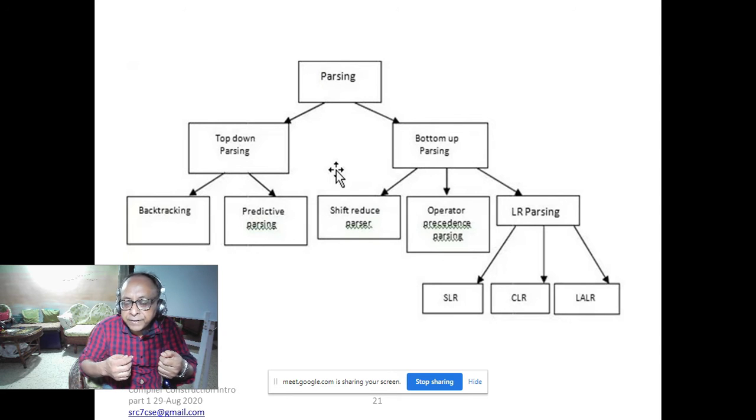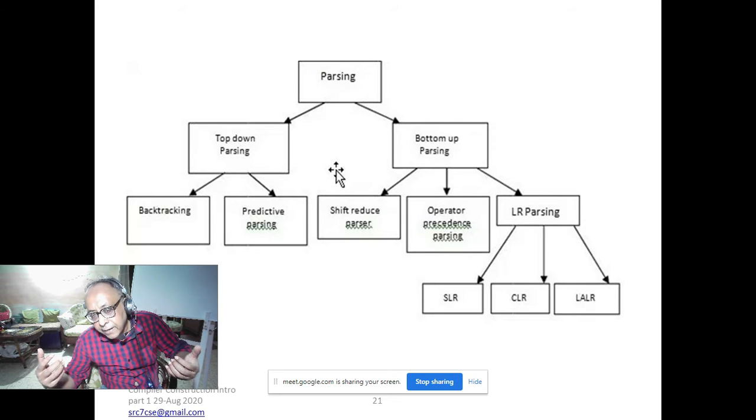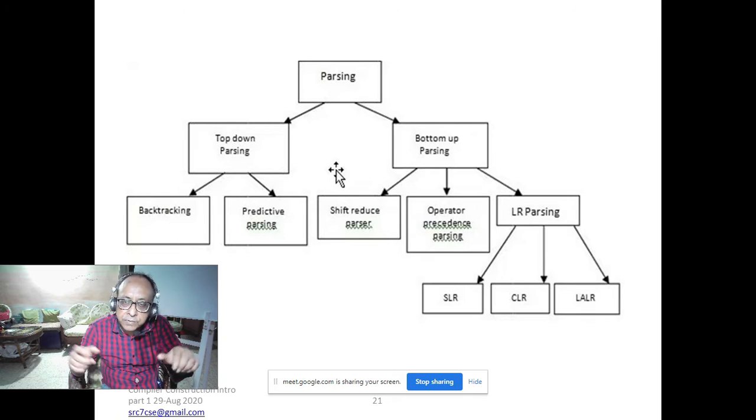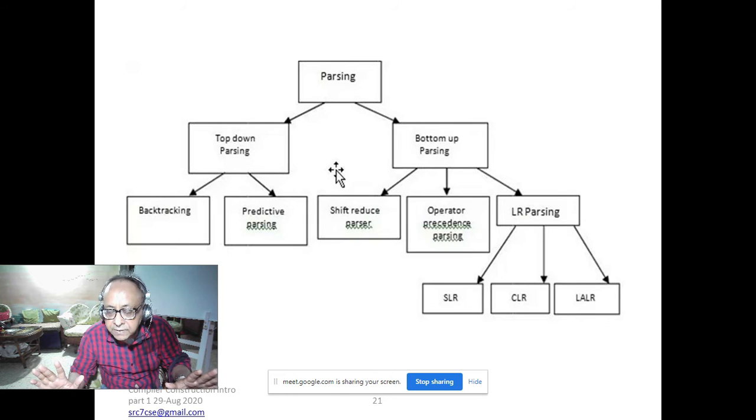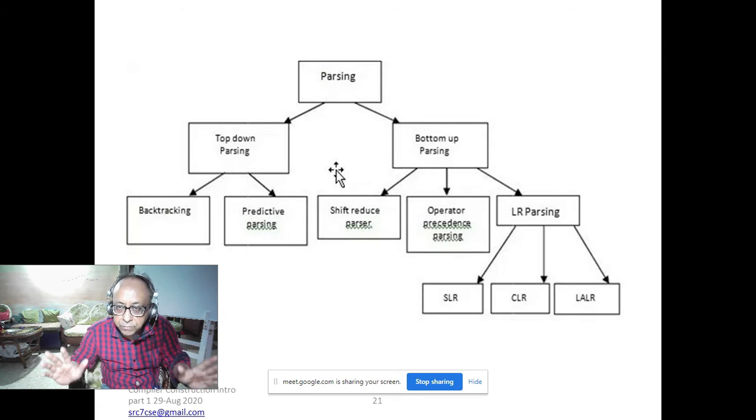And bottom-up is: I get the string, I look at the right-hand side, like the Urdu language, and I try to match all the rules and get to the S. So for a particular string, whether I come from left to right or right to left, I should come to the same parse tree. I cannot have two parse trees. If that happens, then it is ambiguous grammar.